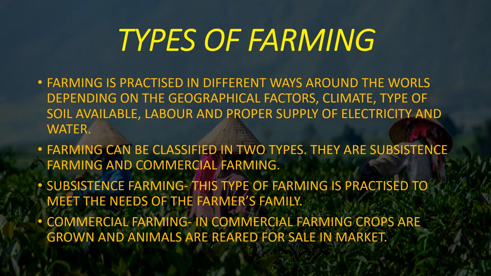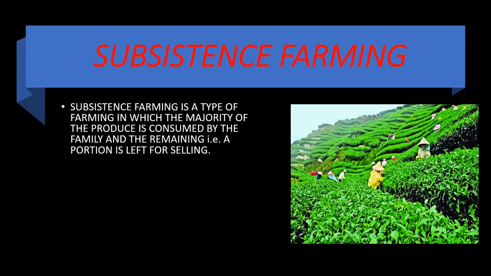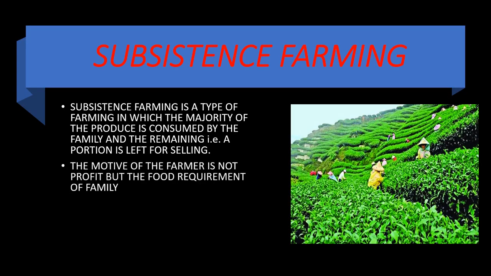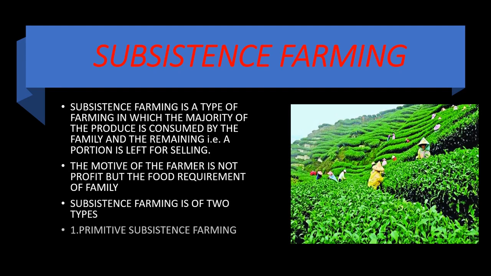Next is subsistence farming. Subsistence farming is a type of farming in which the majority of the produce is consumed by the family and a portion is left for selling. The motive of the farmer is not profit but the food requirement of the family. Subsistence farming is of two types: primitive subsistence farming and intensive subsistence farming. As said, subsistence farming is usually done by small farmers who have small patches of land and with huge pressure.